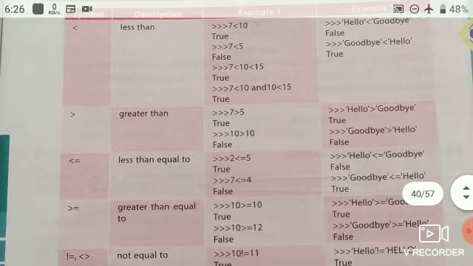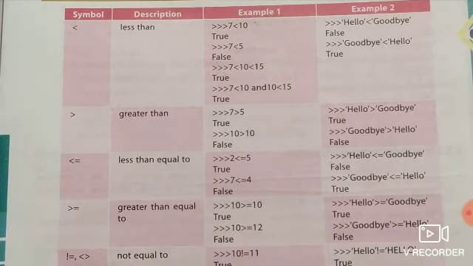So the greater than operator is used for checking two numbers, to see which one is greater. Then less than or equal to. The less than or equal to operator is used for checking two conditions: either the first operand is less than or it is equal to the second operand. So according to the condition, if the condition is satisfied, it gives us true. If not satisfied, it gives us false.